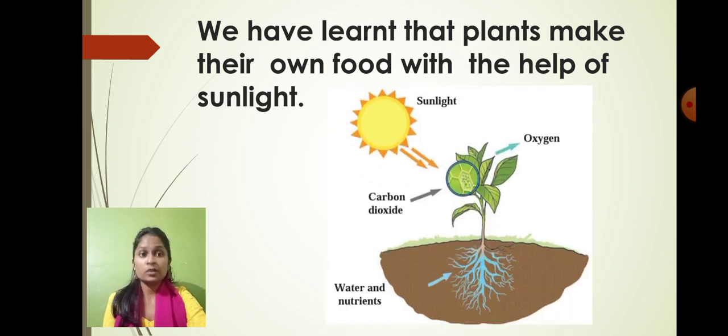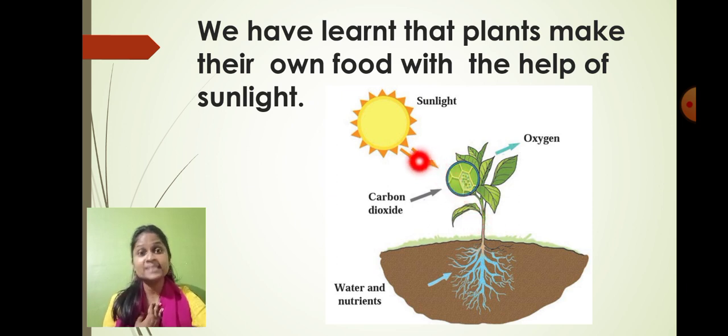Yes, that process is called as what? Photosynthesis. So photosynthesis is the name of the process by which plants absorb the sunlight, and by using the sunlight, plants make their own food, right? So the sunlight is very, very important for the plant to prepare their own food. And on plants, we are dependent to get the food material.